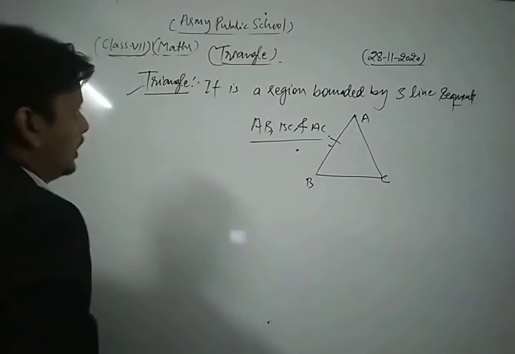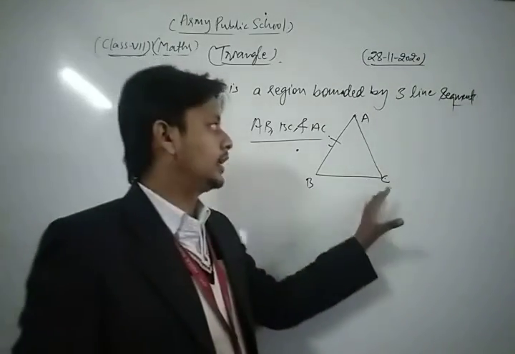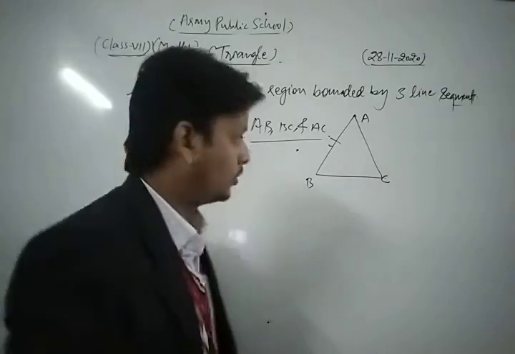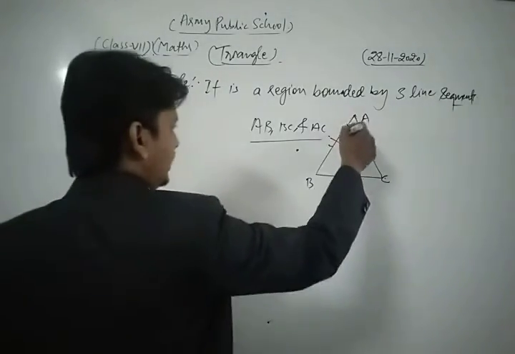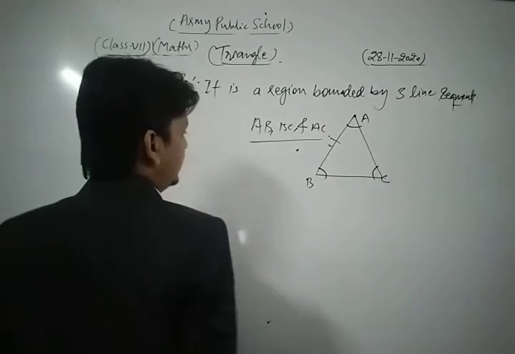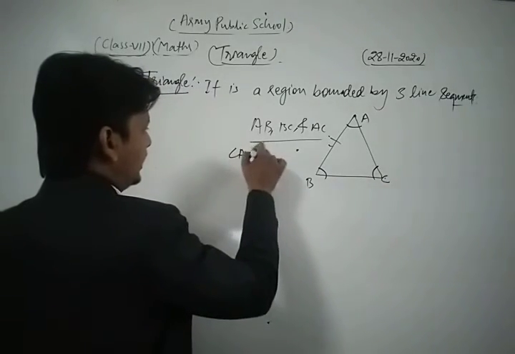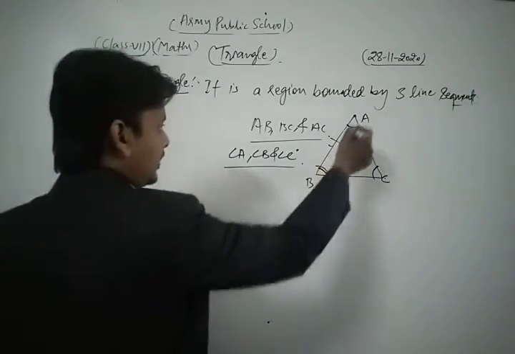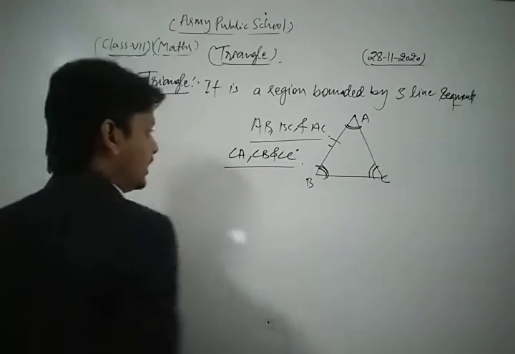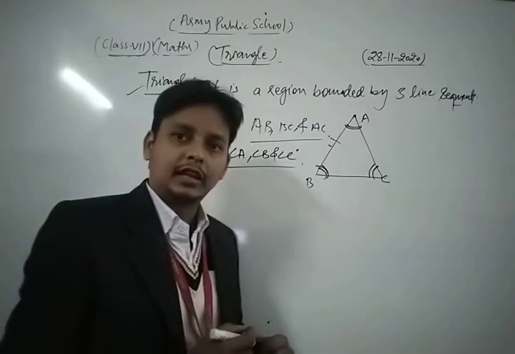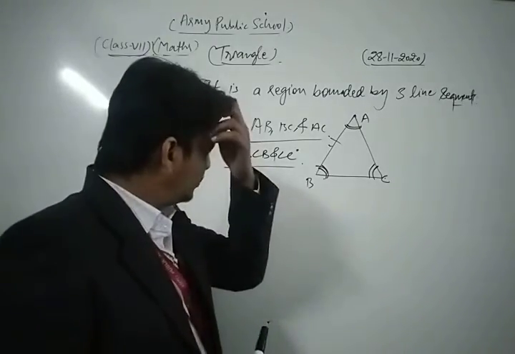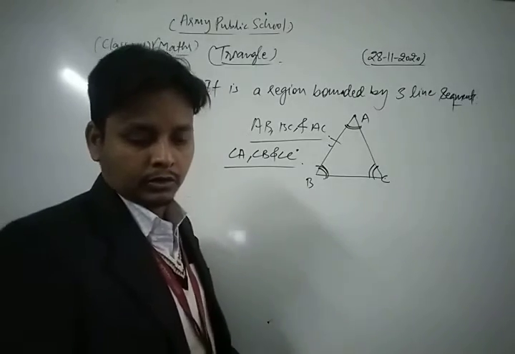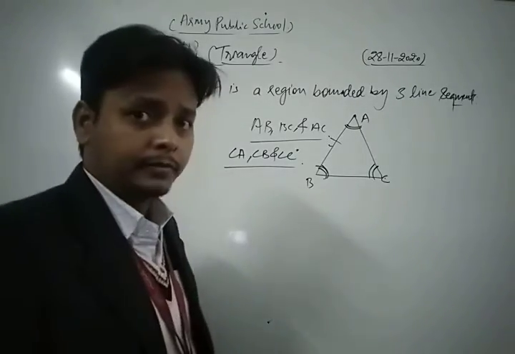Okay, now dear friends, one important thing related to this topic is that a triangle has 3 vertices, 3 sides and 3 angles. The 3 vertices are A, B and C, and the 3 angles are angle A, angle B and angle C. Okay dear students, so this is a very important topic and concept related to that chapter.